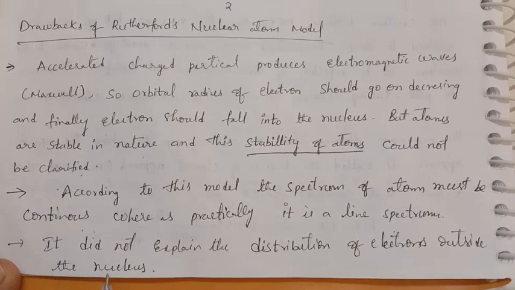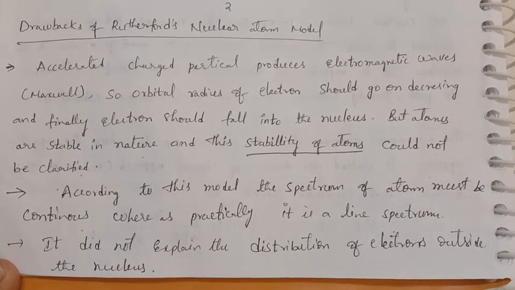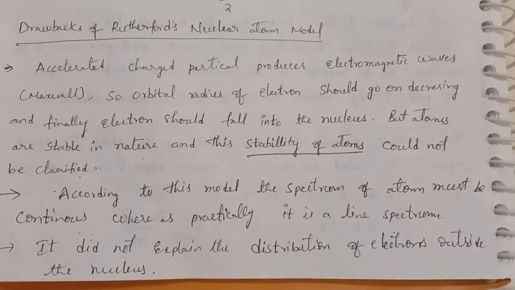And this model could not explain the distribution of electrons outside the nucleus. How the electrons are distributed is not explained. So these are the failures of the Rutherford atomic model. That means these are the drawbacks of the Rutherford atomic model.